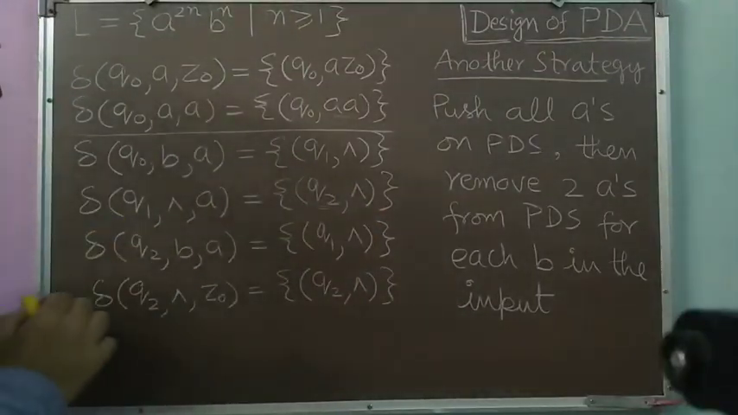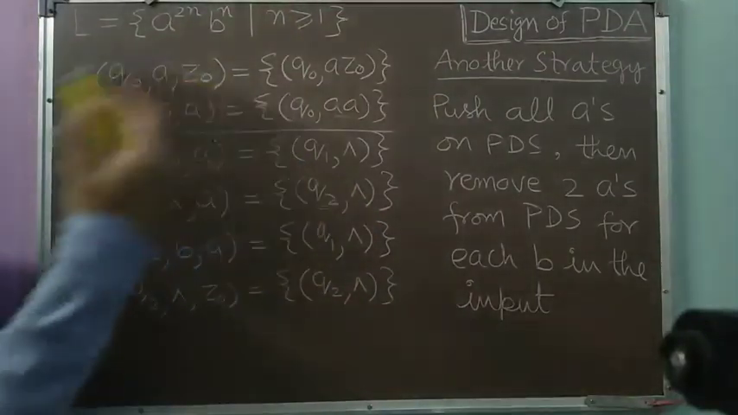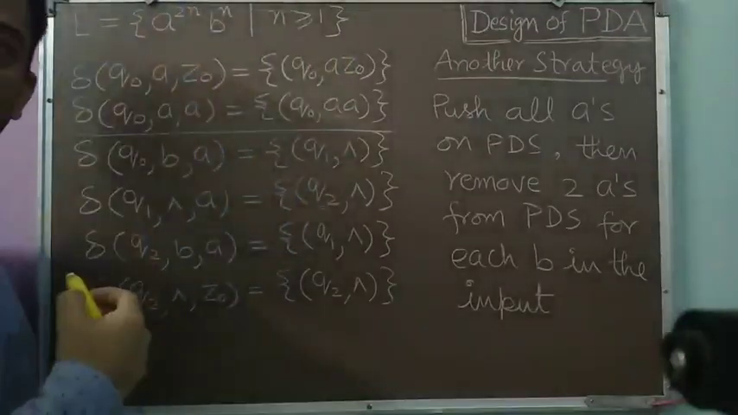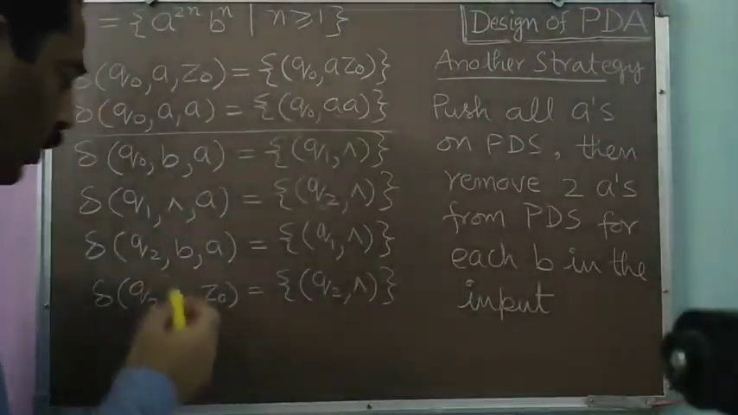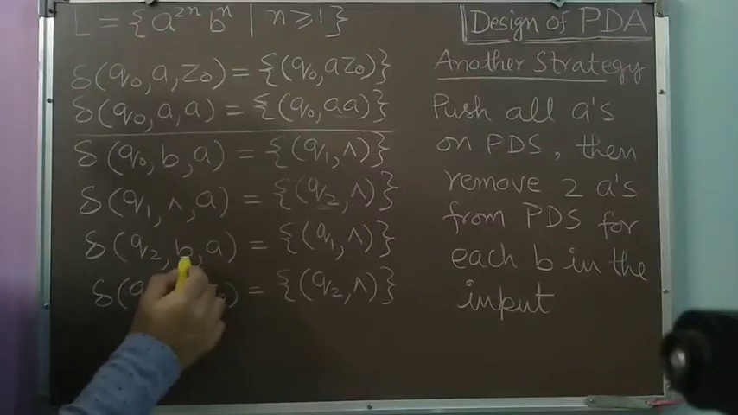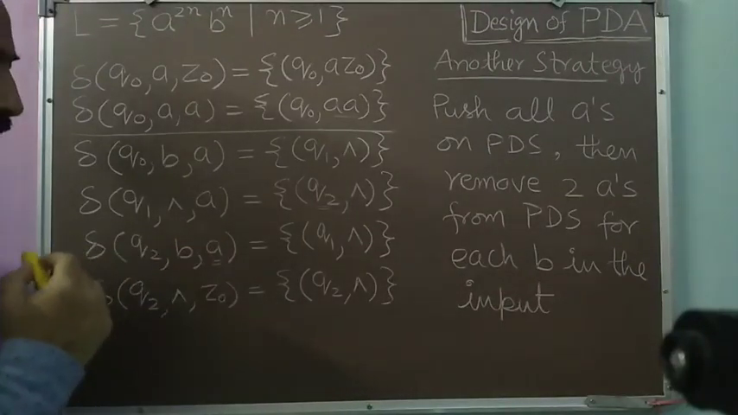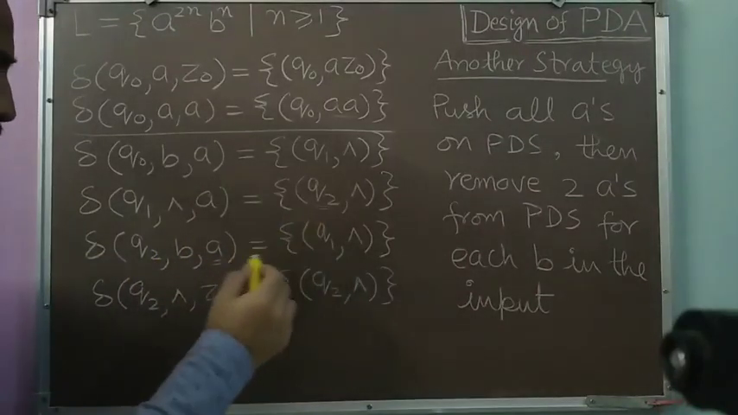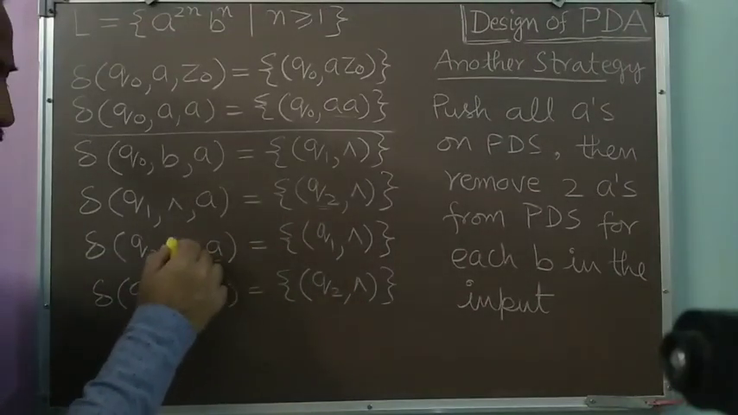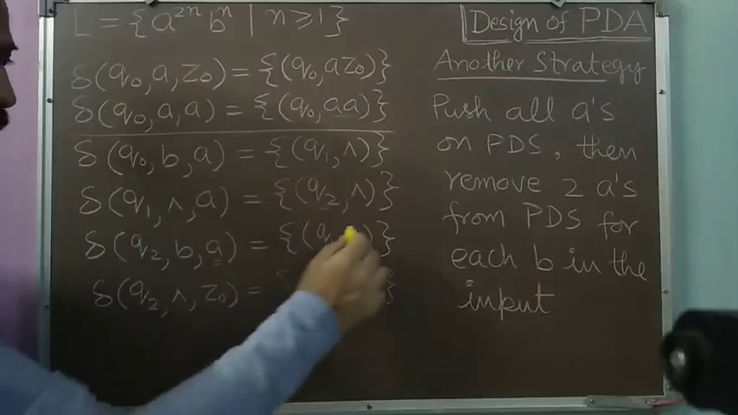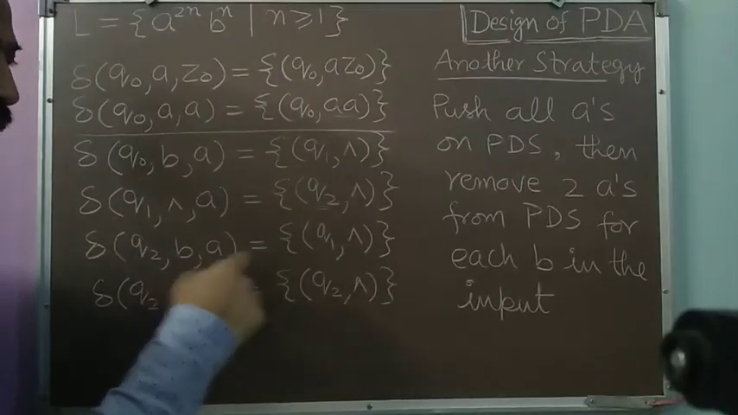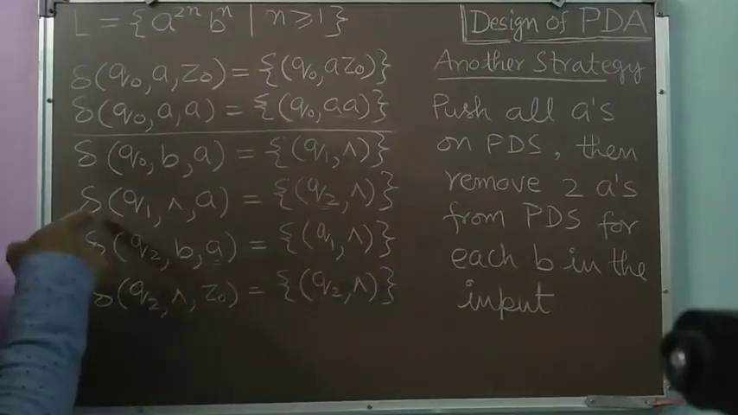Now we are in the state Q2 and we are again ready to read one symbol from the input. So on Q2, B, the topmost symbol of the pushdown store will be A, so we will remove this A. Corresponding to this B, the first A we are removing. That's why we are writing null. We are removing the first A and moving to the Q1 state.